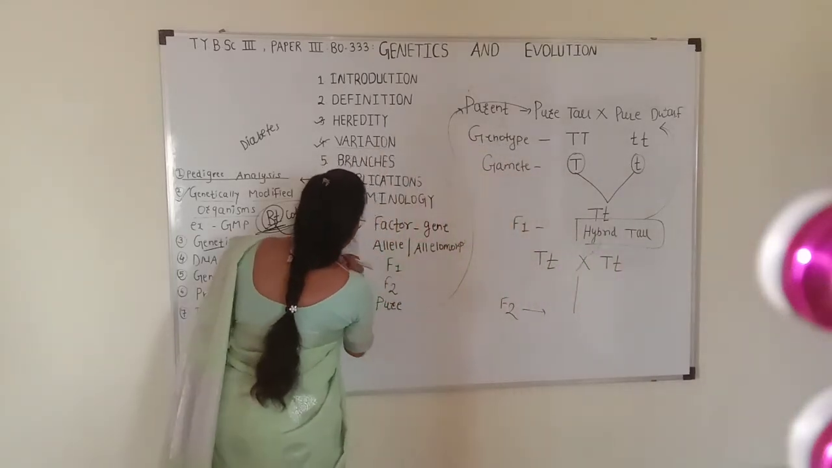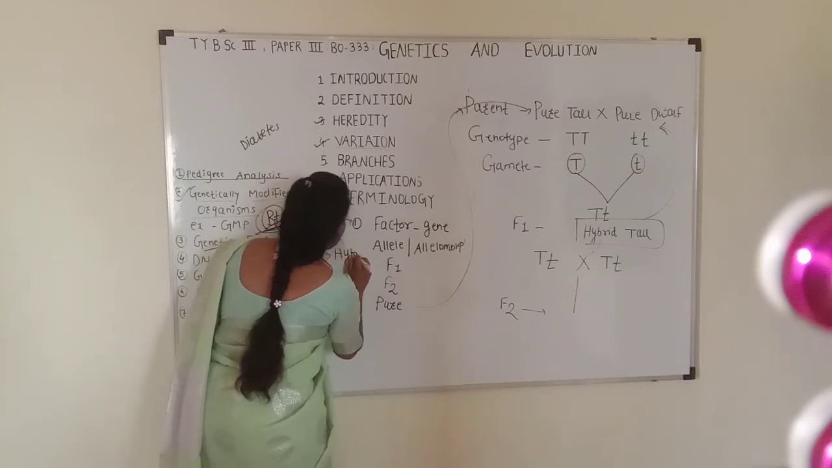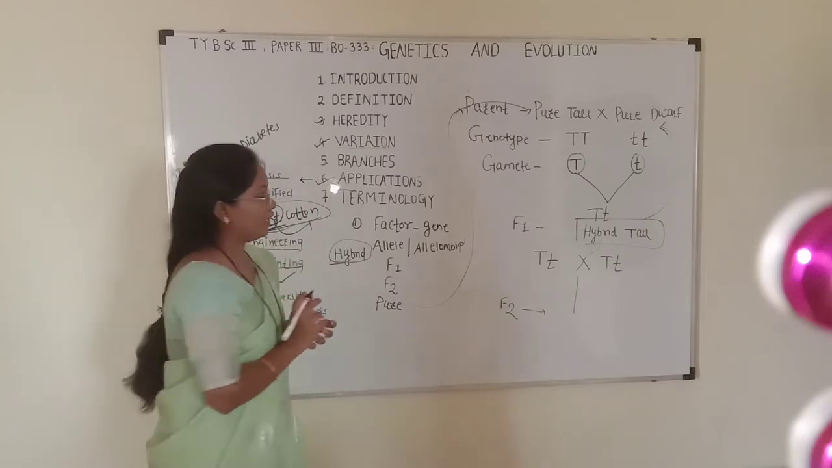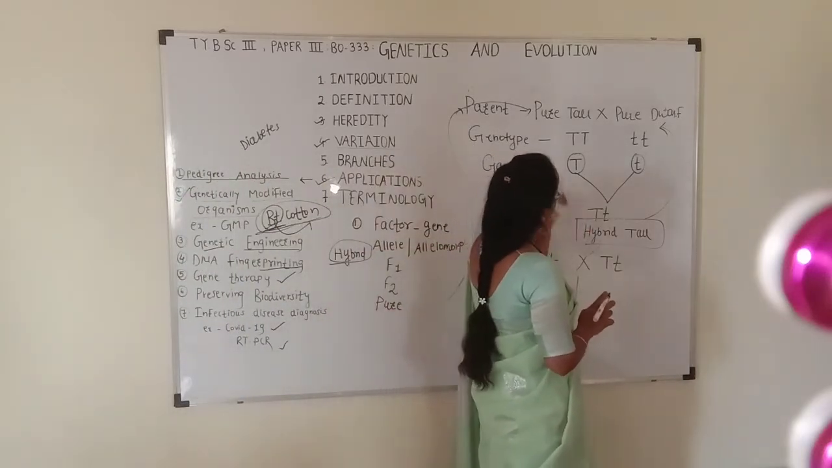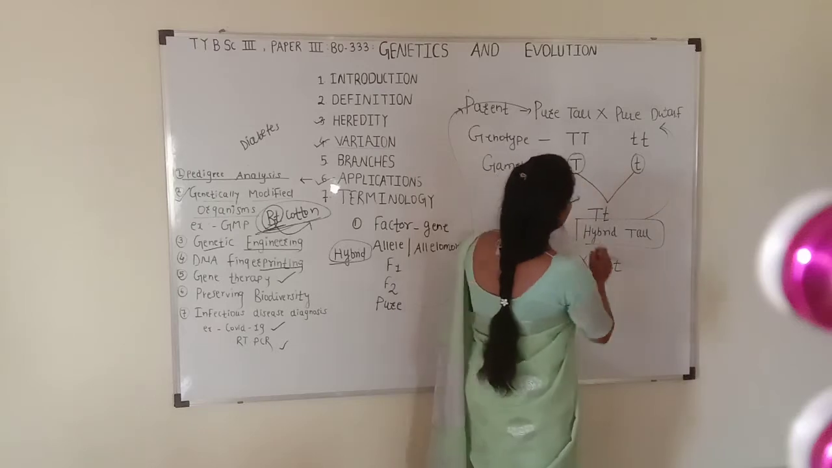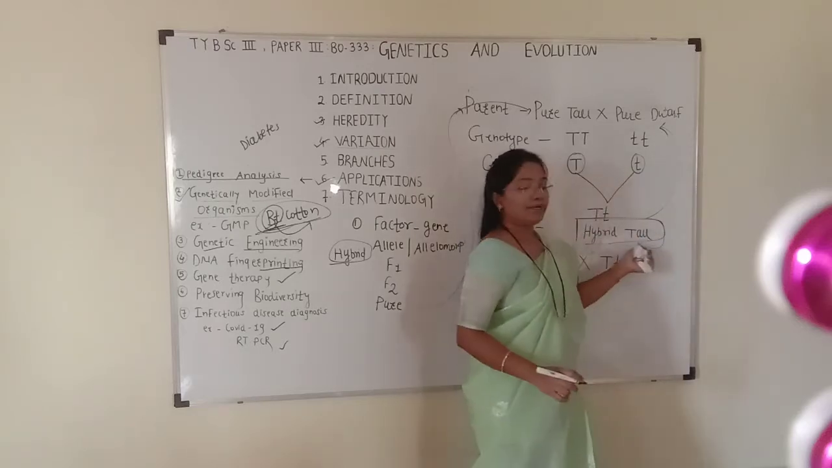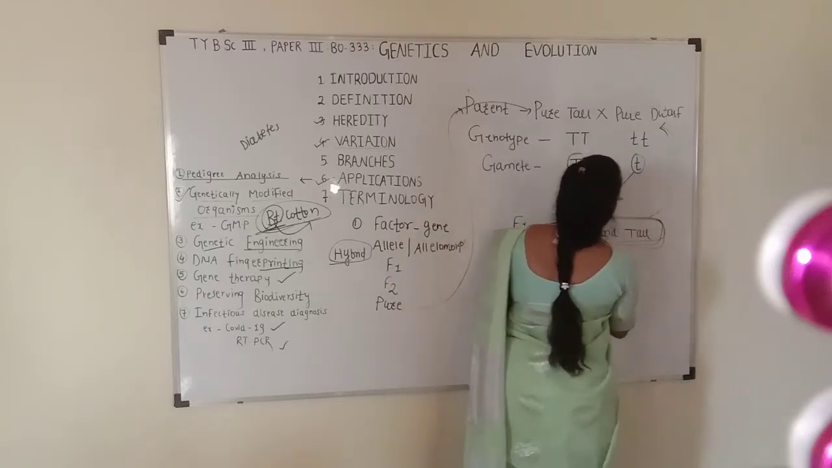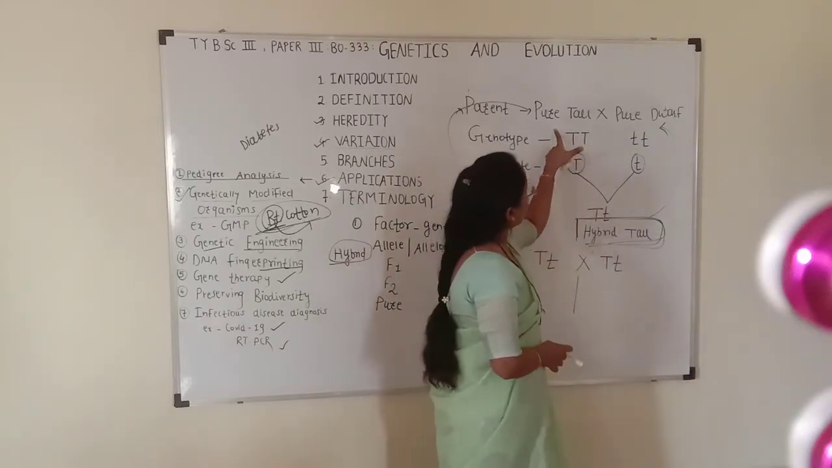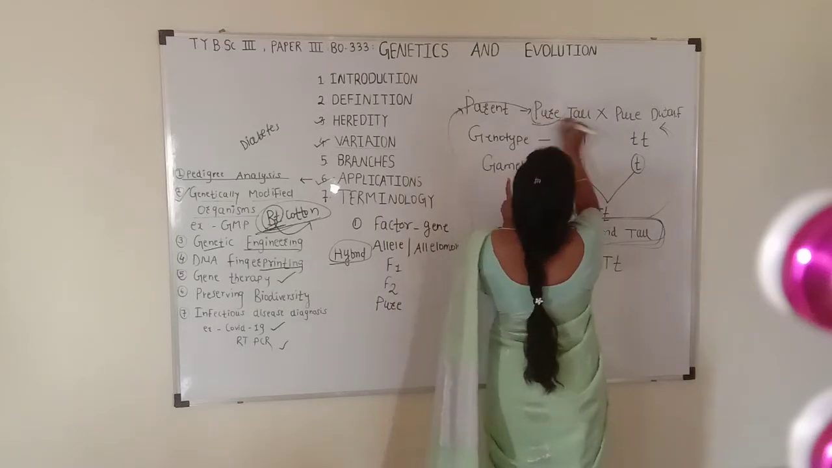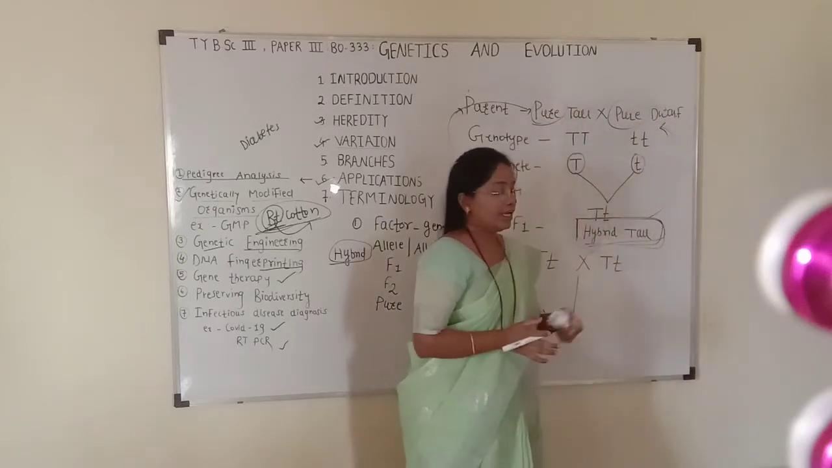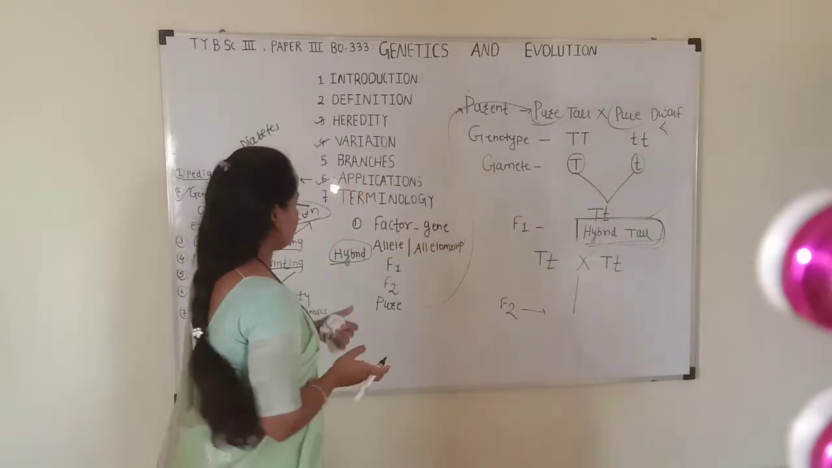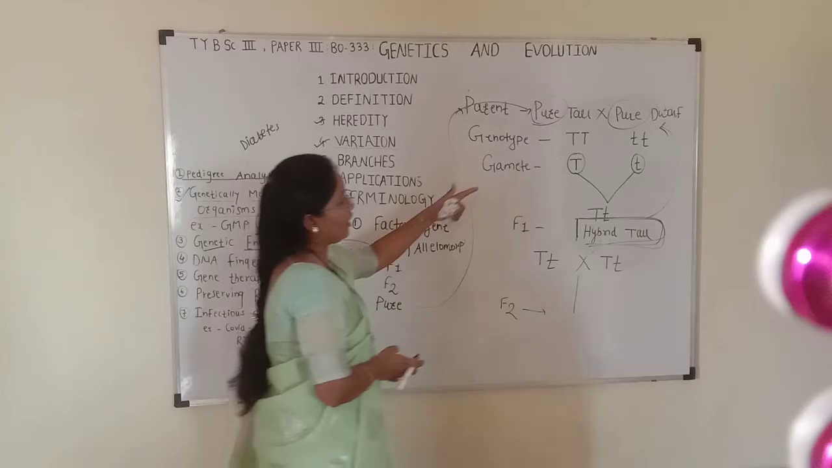The next concept is hybrid. After crossing two pure parents, we obtain hybrid tall individuals, that is, the individuals which are obtained by crossing two pure lines. These are called hybrid varieties. So this is the difference between pure and hybrid.